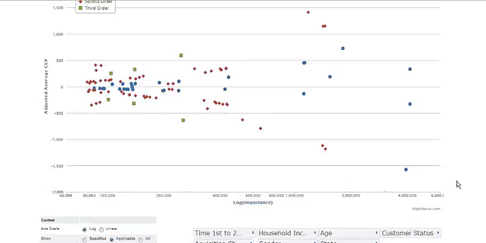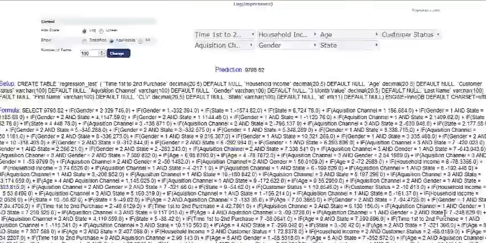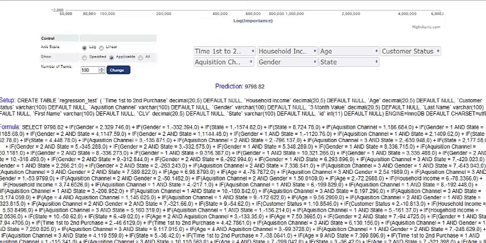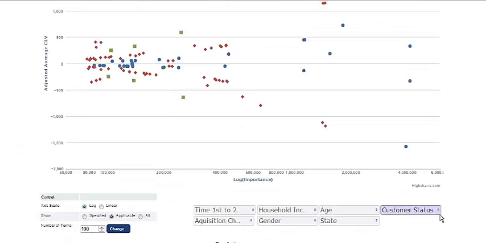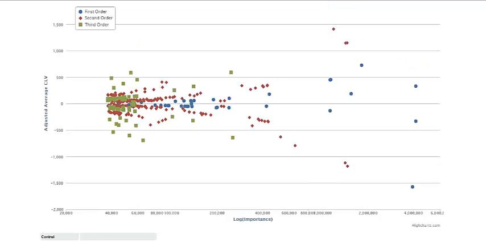I may also want to see regression information. So right now I'm looking at a 100-term regression formula. Here is the actual formula if you want to see the SQL. But the question becomes, what if I wanted to see a 300-term regression formula or 3,000-term? Well, here is a 300-term regression formula.